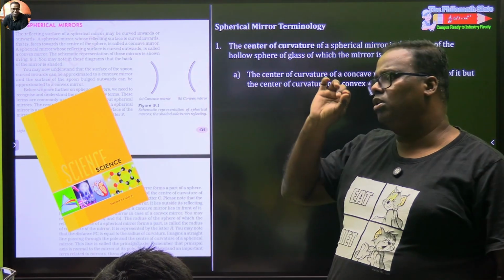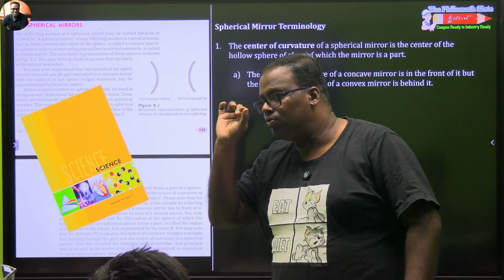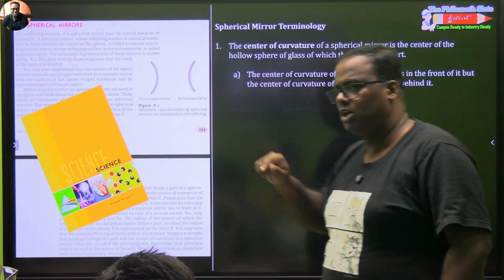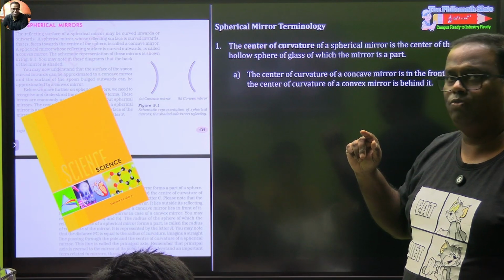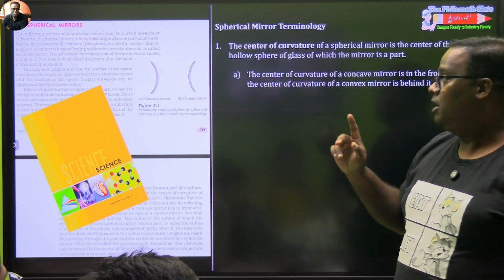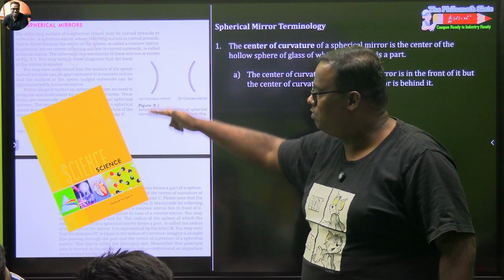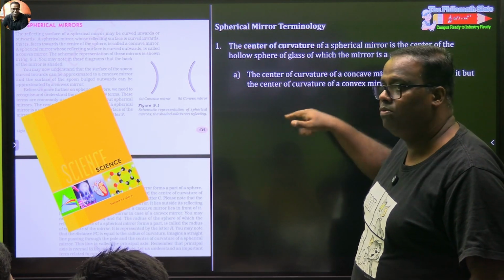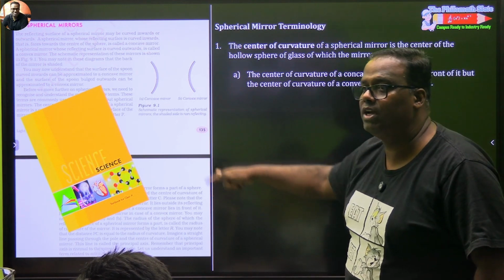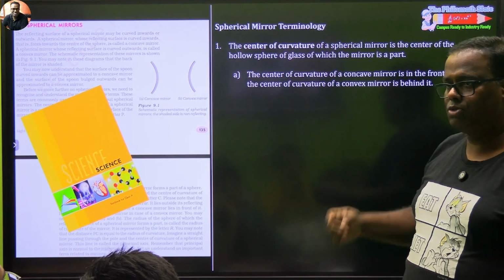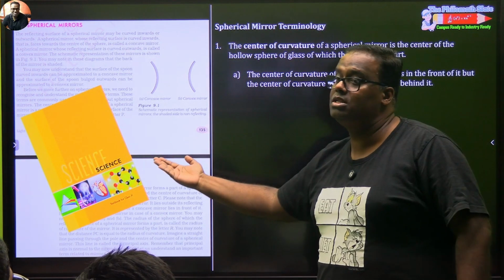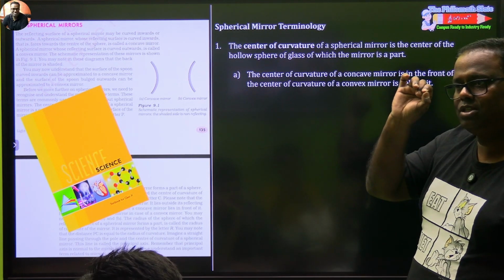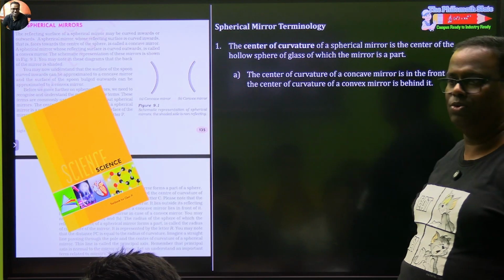So if you see the concave mirror, where is the center of curvature? The center of curvature is always inside the mirror. Are you able to understand, or any doubt in what I am speaking? If you take a concave mirror, figures will come like this. So the center of curvature will be inside the mirror. But if you take a convex mirror, then the center of curvature is outside the mirror. In both cases, the center of curvature remains on the same side, but the polished side changes its orientation.